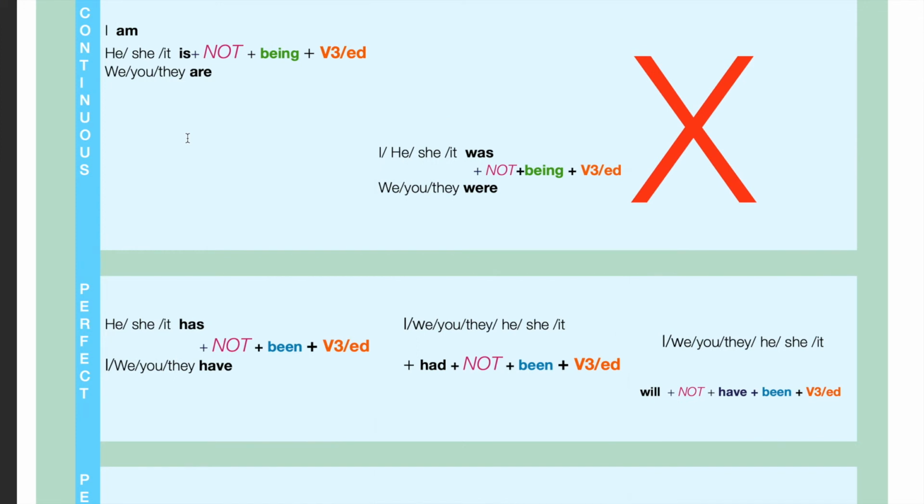And the third group: he, she, it has not been plus the third form. I, we, you, they have not been plus the third form. Past perfect: I, we, you, they, he, she, it had not been plus the third form. And future perfect: I, we, you, they, he, she, it will not have been plus the third form.